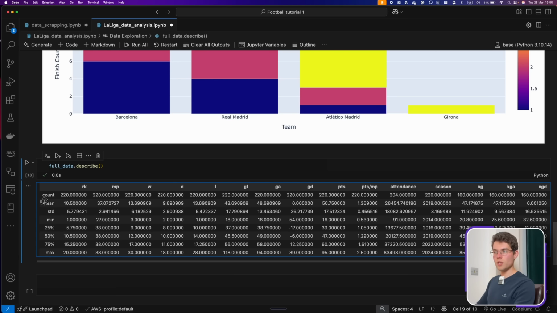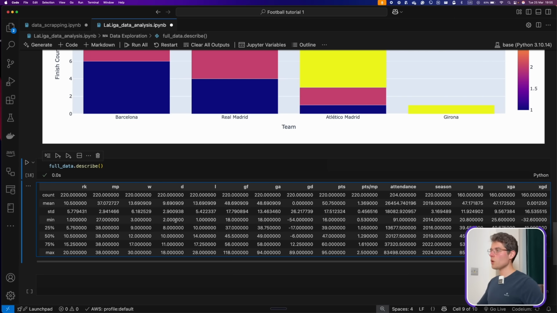We can also see the mean value, the standard deviation, the minimum, the maximum, the quantiles and percentiles, all of them in here, and they can be very, very useful. Something to always have a quick look into. We can find some outliers, and it's always good to spot them very quickly.